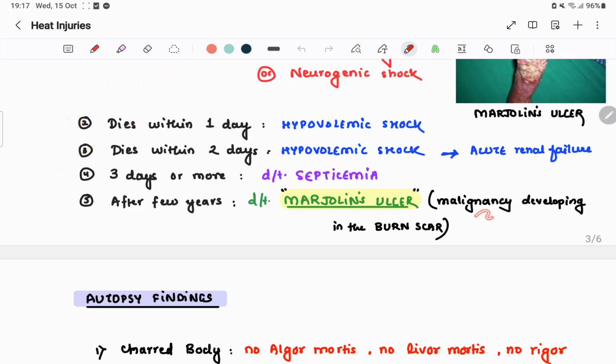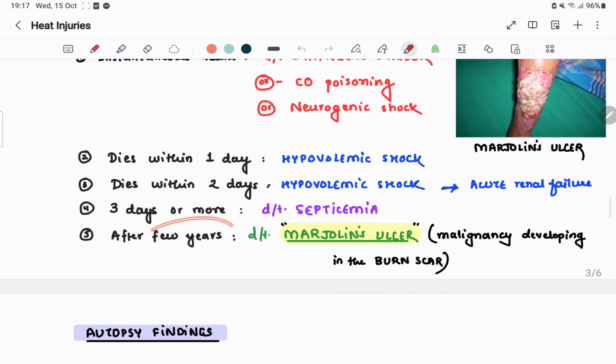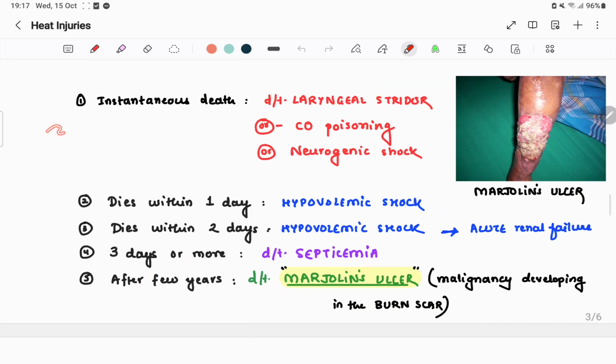Marjolin's ulcer is a malignancy developing in a burn scar, and it takes years. If there is a burn, there is a scar, and where there is scarring there is no pain. It occurs in third and fourth degree burns. In the burn scar, the malignant cells start multiplying and cause a malignancy.